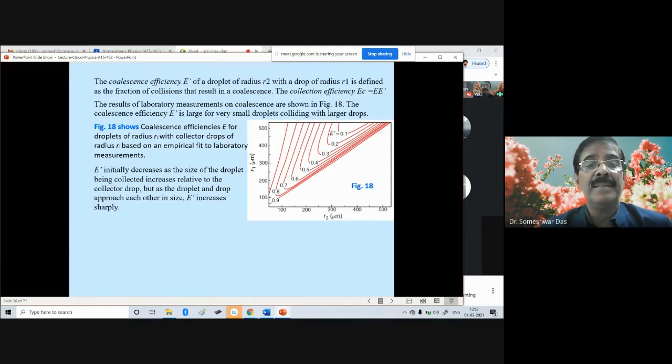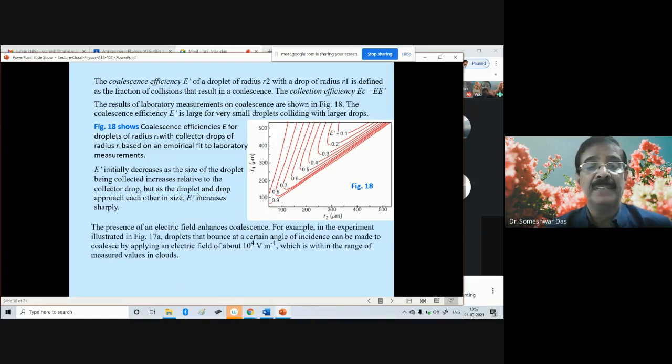So E prime initially decreases as the size of the droplet being collected increases, relative to the collector droplet size. This is the collector droplet size, and this is the size of the droplets being collected. But as the droplet and drop approach each other in size, then E prime increases sharply.